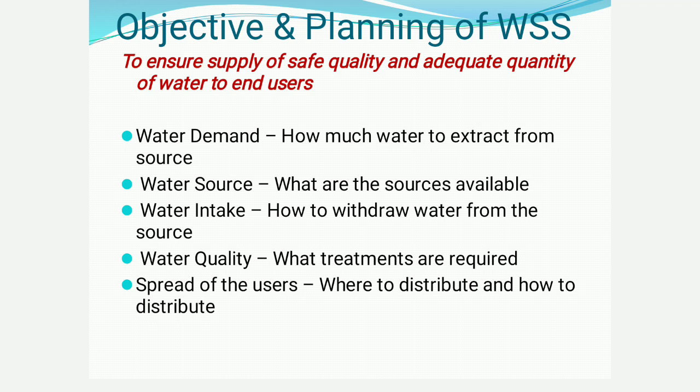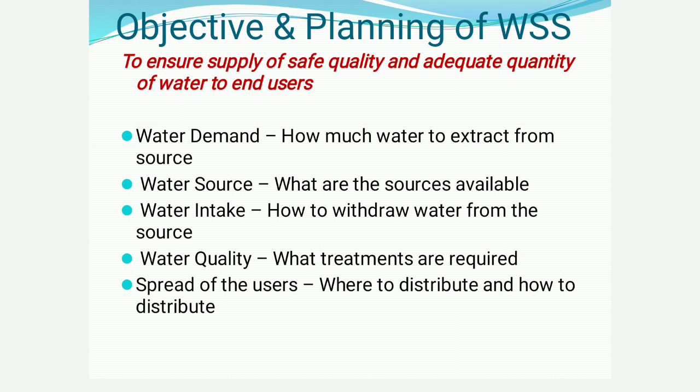So water demand, that is the first process or the first plan, is to estimate the amount of water that is needed for a municipality. For example, say the amount of water to be supplied for a municipality consisting of 3000 houses is 1 lakh liters per day. So we have taken a small town of 3000 houses, which demands water of 1 lakh liters for a single day. So this is the water demand.